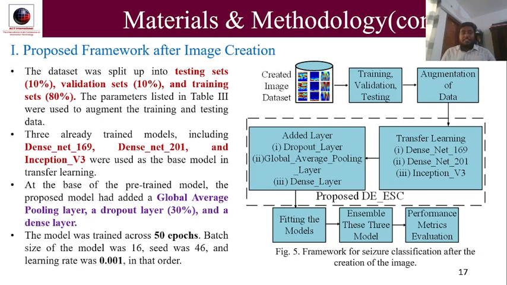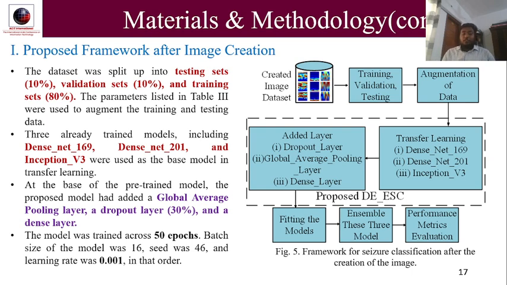Proposed framework after image creation. The dataset was split into testing, validation, and training sets as 10% for testing, 10% for validation, and 80% for training. Three already pre-trained models, including DenseNet 169, DenseNet 201, and Inception V3, were used as the base models. And we added three extra layers at the end of these models, that is a global average pooling layer, a dropout layer with 30% dropout, and a dense layer.